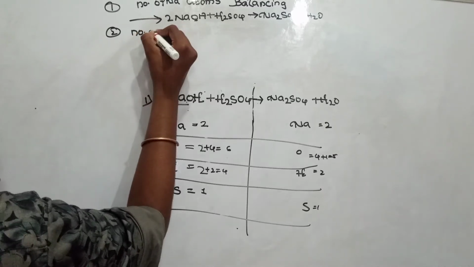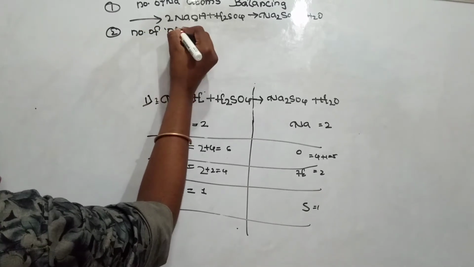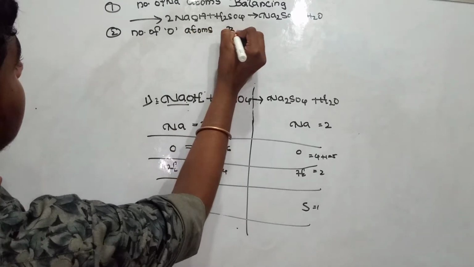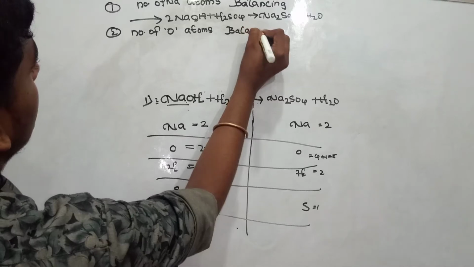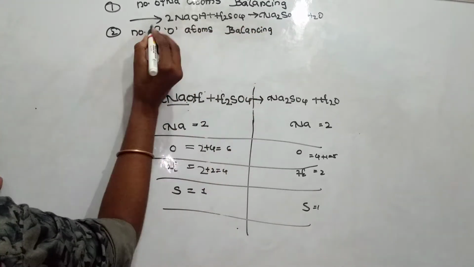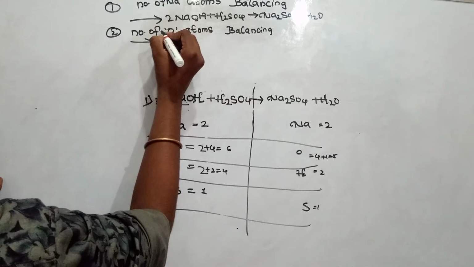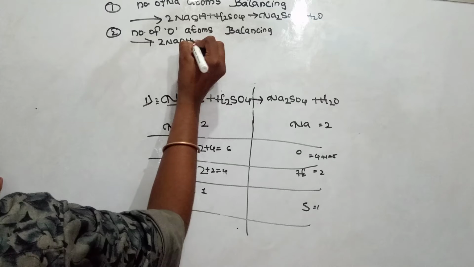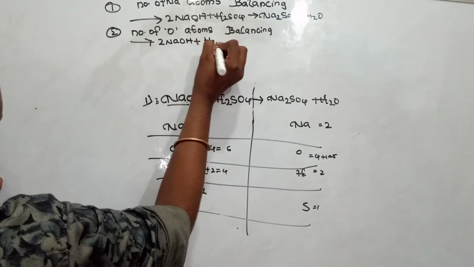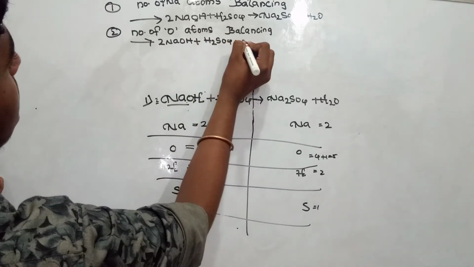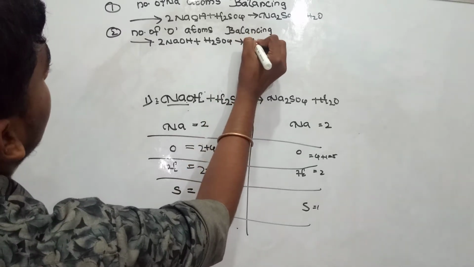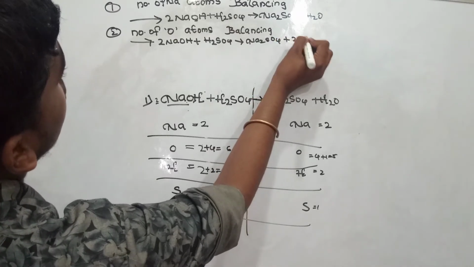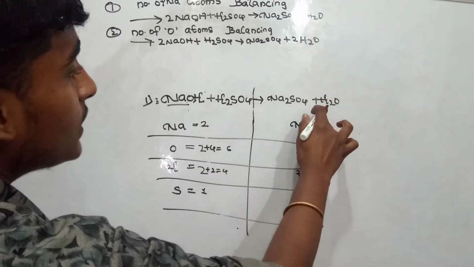Number of O atoms balancing. So I'm just writing, keeping an arrow and mentioning it as 2 NaOH plus H2SO4 gives rise to Na2SO4 plus 2H2O. So here the H2O has become 2.